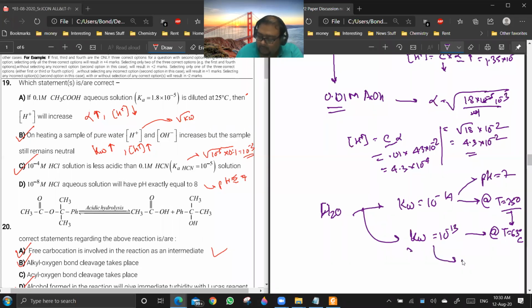Now pH is becoming 6.5. So, is the water becoming acidic if you are heating it? Yes. Okay. Everyone is agreeing with that? So on heating, a solution of water will become acidic because pH is decreasing.